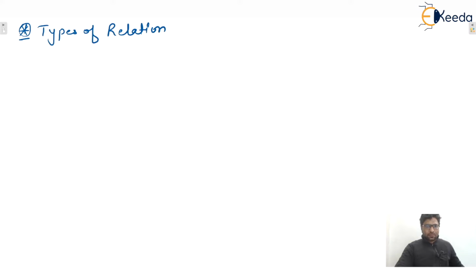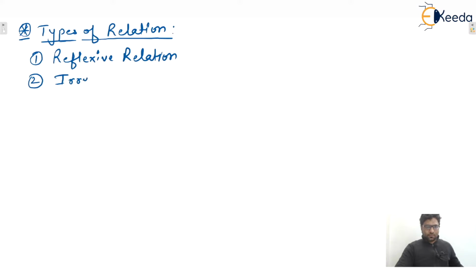Okay. So various types of relations are there. First one is reflexive relation. Next one is irreflexive relation. Third one is symmetric relation.